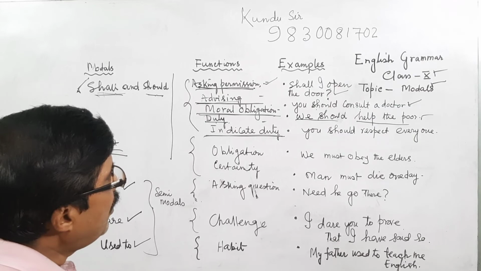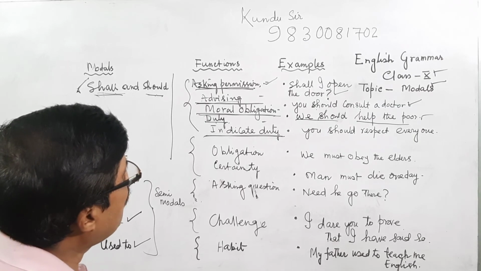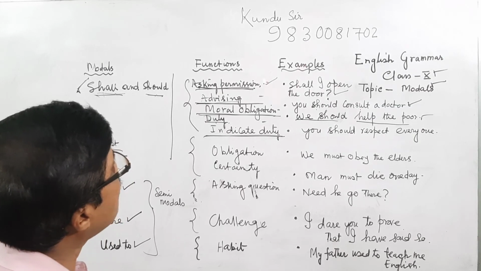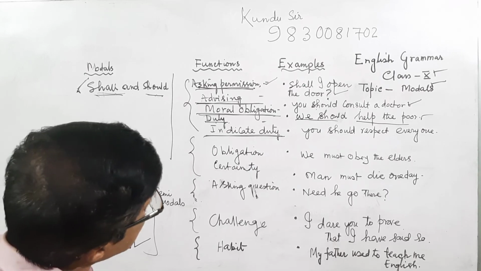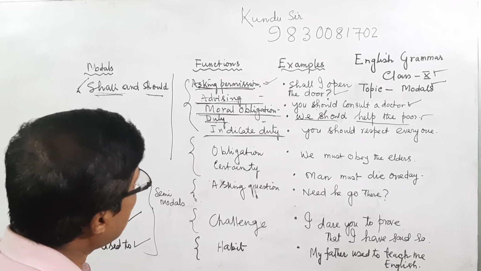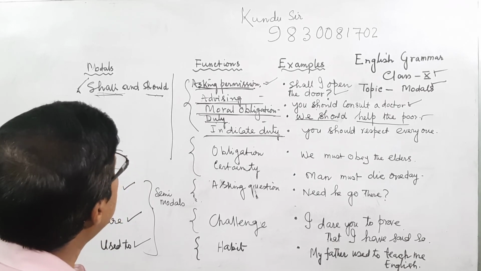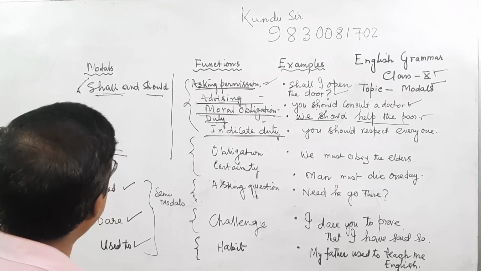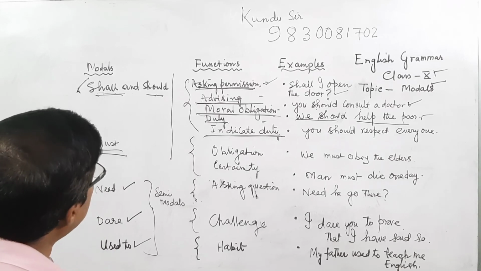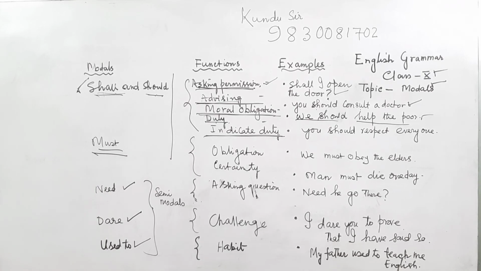I have given a total idea for the class 10 board exam because modals are very important. If possible, after completing the syllabus, a revision class will be given before the exam, not now.